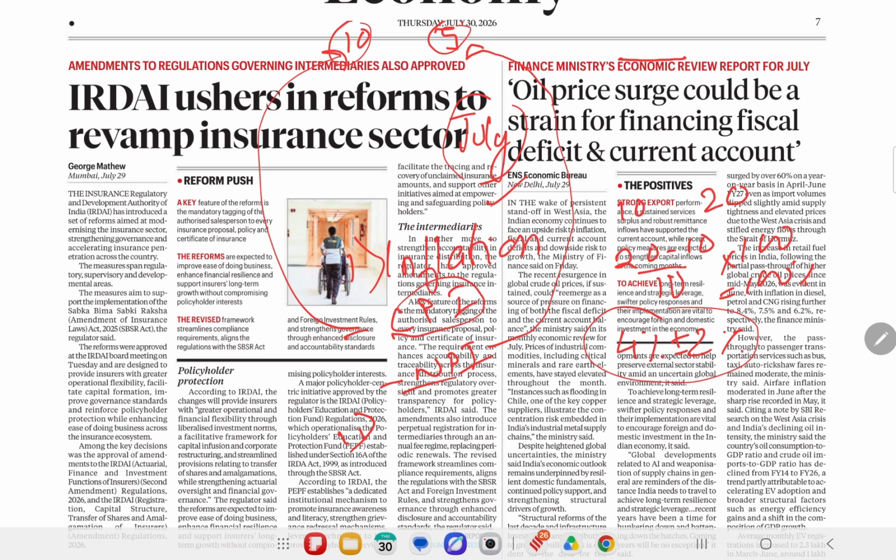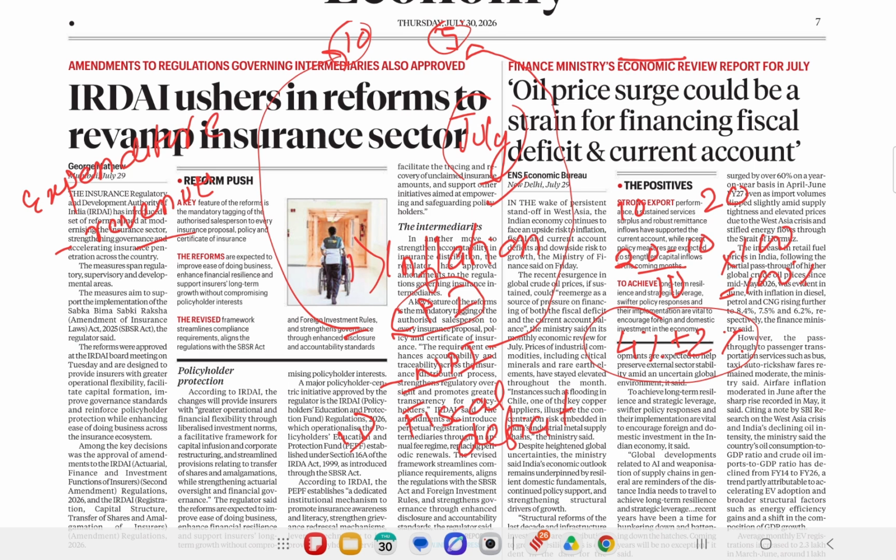Second challenge, it says that fiscal deficit will also go up. Fiscal deficit might also go up. Now, what is fiscal deficit? See, fiscal deficit is basically the difference of how much the government is spending, the expenditure of the government, minus the revenue of the government. Minus the revenue of the government is basically called your fiscal deficit. So in simple terms, it means how much the government earns minus how much the government spends.